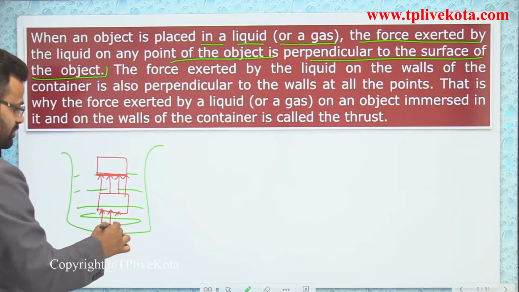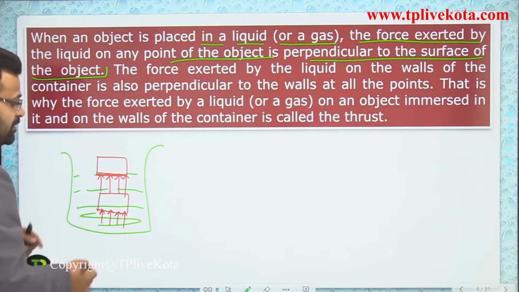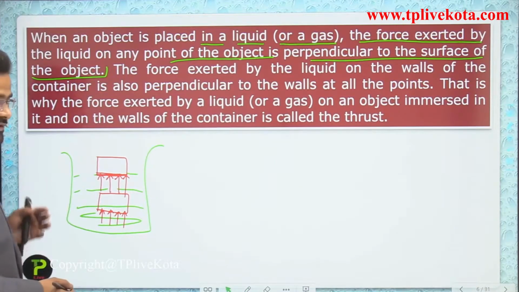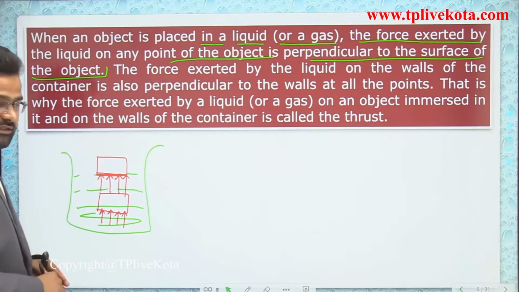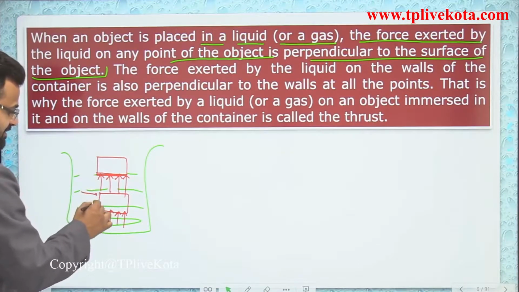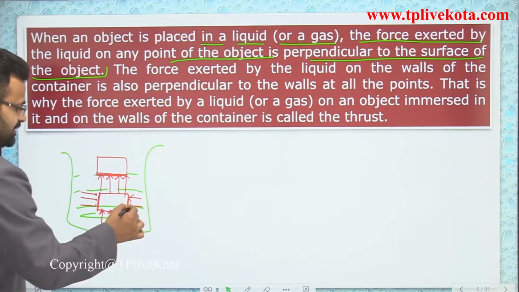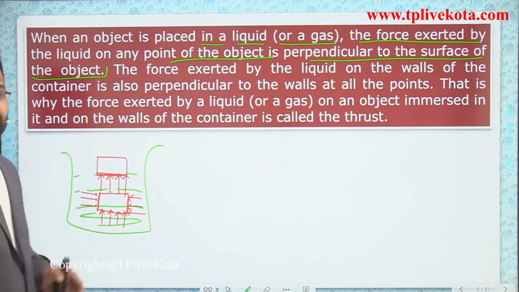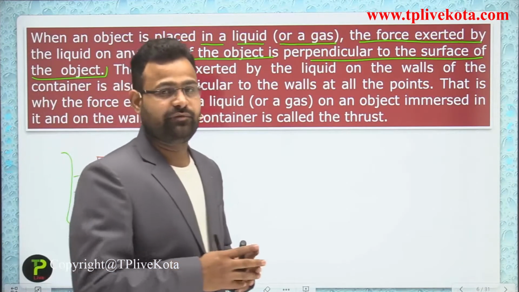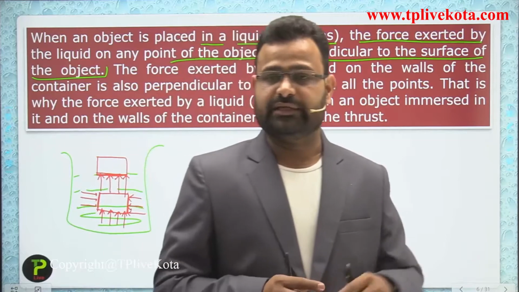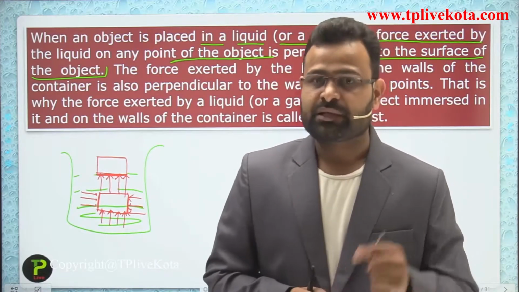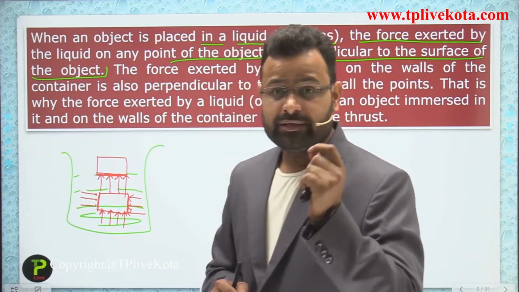You can understand after some time why the liquid applies force in an upward direction, and why it is not applied in a downward direction. The surface is that, so force is applied by the liquid in that direction. That is a surface, so force is applied in that direction. So thrust means the force applied by a liquid on any object, perpendicular to the surface.